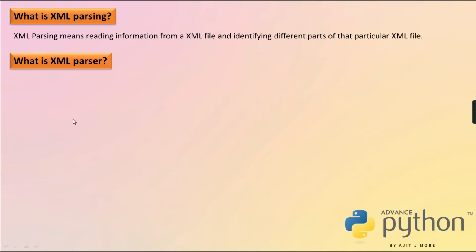Getting? Like in the database chapter, I hope you remember, we wrote a Python script, and through the Python script we were doing operations on a MySQL table, right? We were reading records from the table, we were adding records in the table. But for that there was one interface, one connector library, the MySQL connector library, which was developed in Python, right? So that library we used in our Python script, and through that library we were doing operations on the MySQL table. So exactly the same here also.